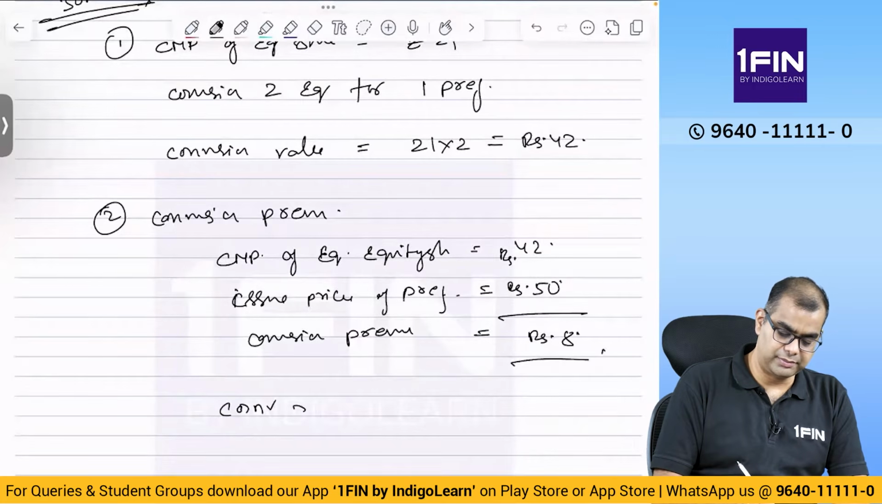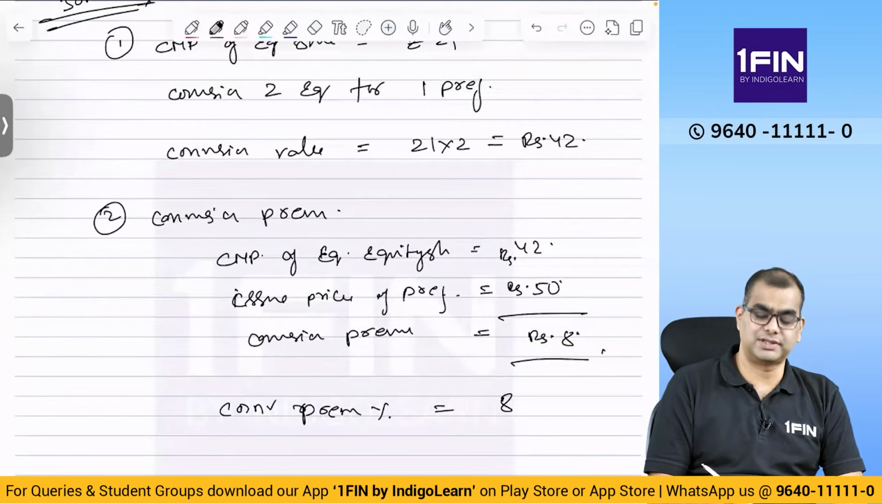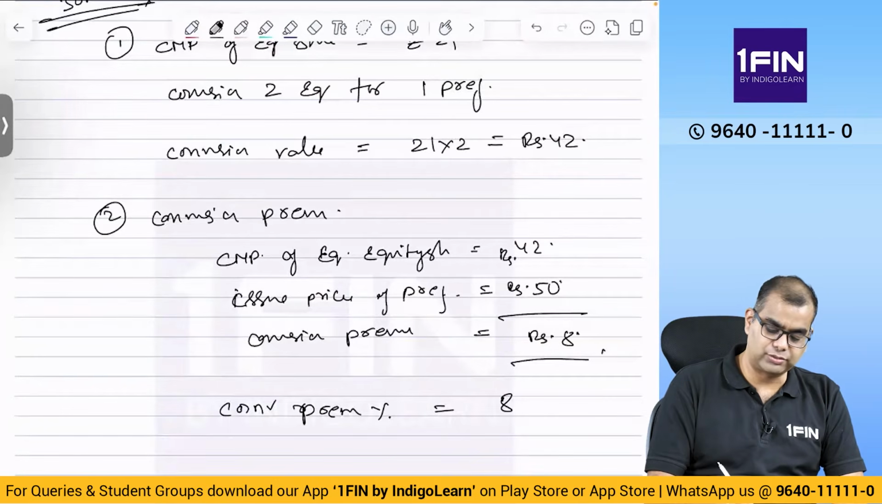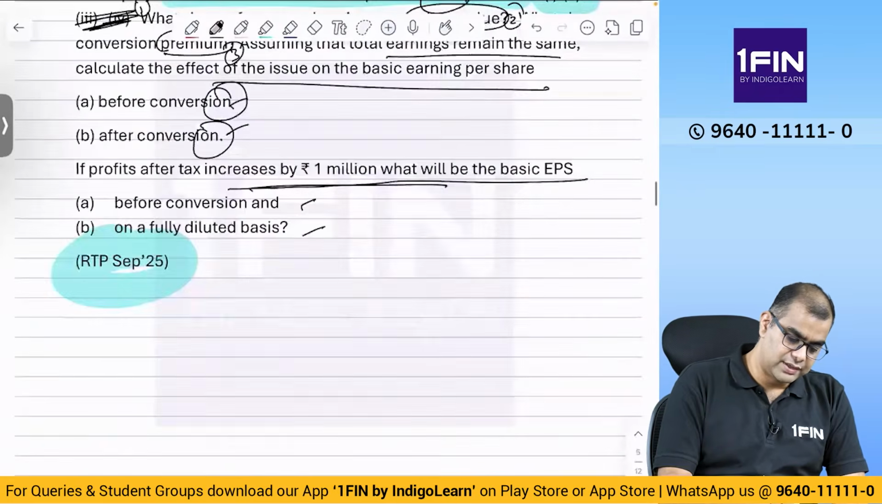Conversion premium percentage is 8 upon 42. 8 by 42 is equal to 19.047, so I'll take 19.05%. Okay. Super simple. We are through. Then coming to the next part. What is the next part?